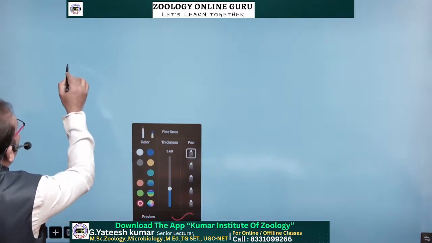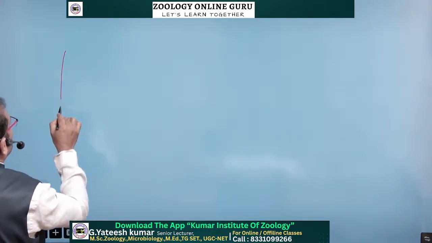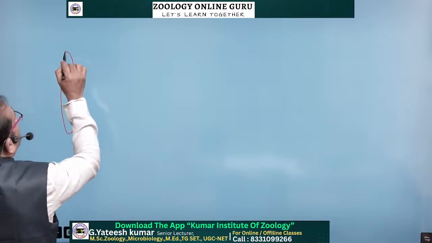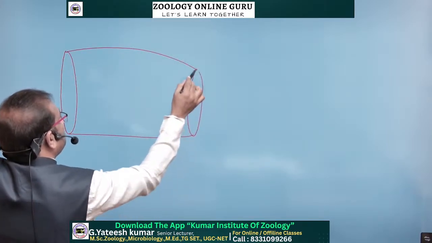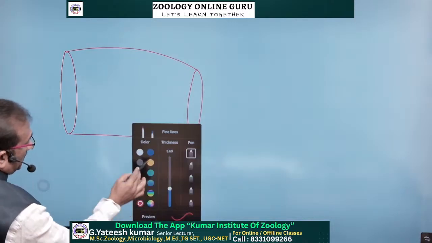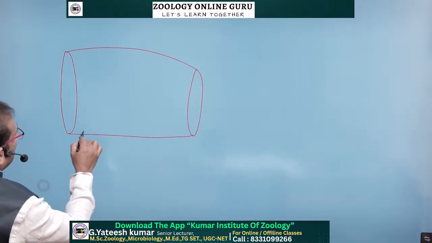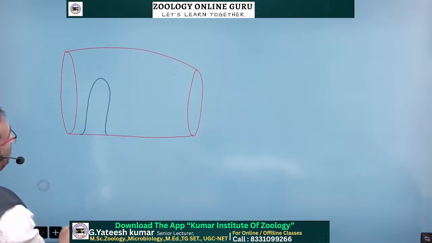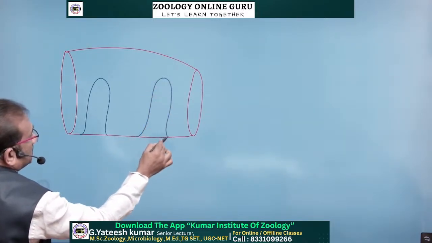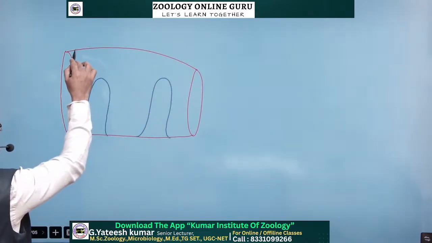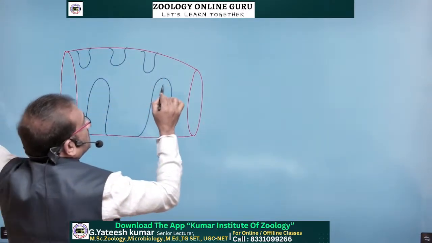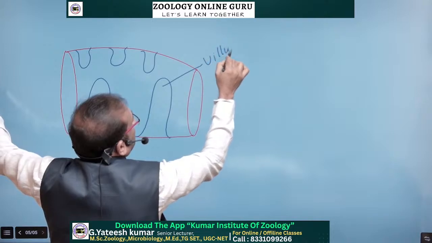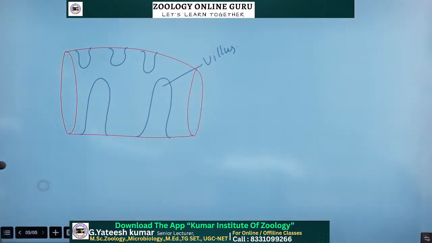Suppose we take a small intestine portion. Suppose this is the duodenum or small intestine portion, and it has intestinal villi present, like this. Villus is singular, and for more than one you pronounce it villi.